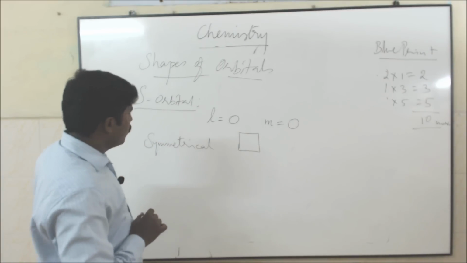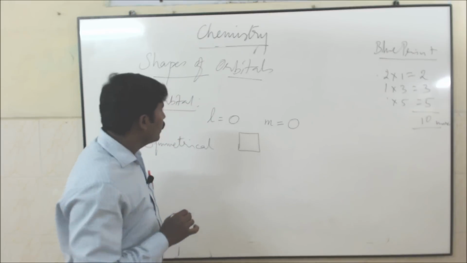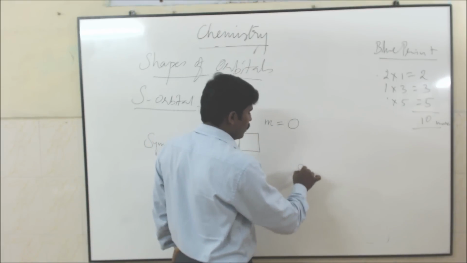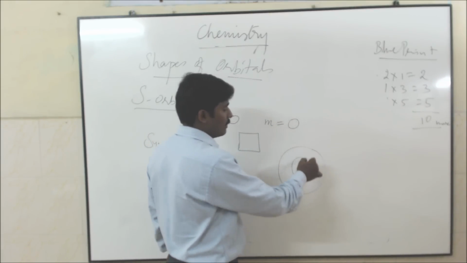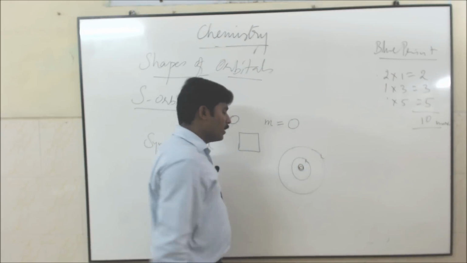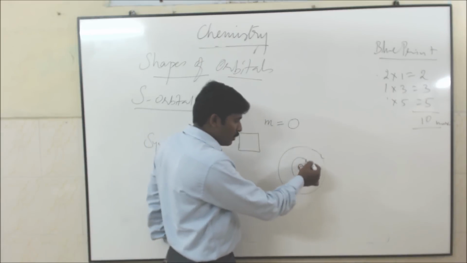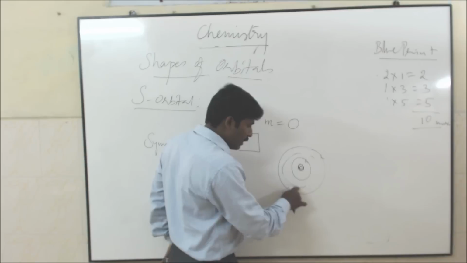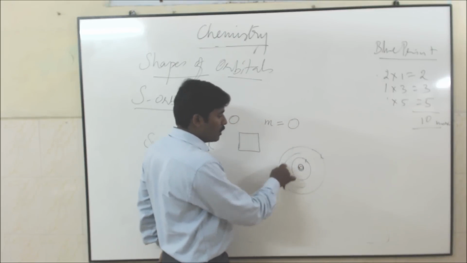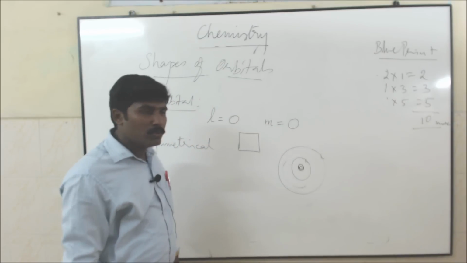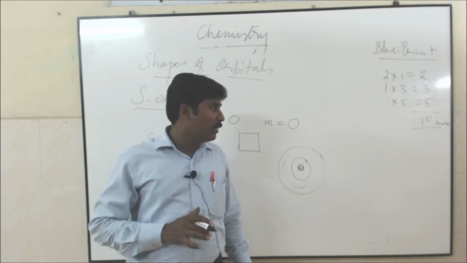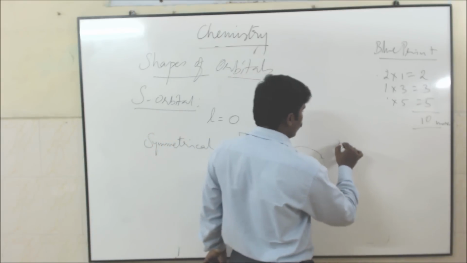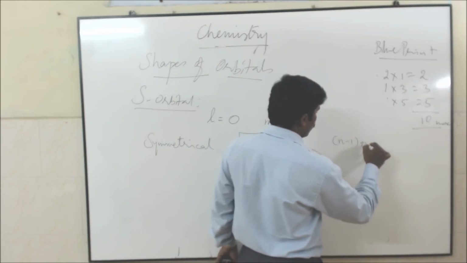Just think about nodes. What does node mean? This is the structure of the atom. This is the nucleus, the first shell, second shell, like that K shell, L shell. A node means the region in between two shells where there are no electrons, there is 0 probability of electrons. This place is nothing but a node. So what's the common formula for nodes? The n minus 1 rule.